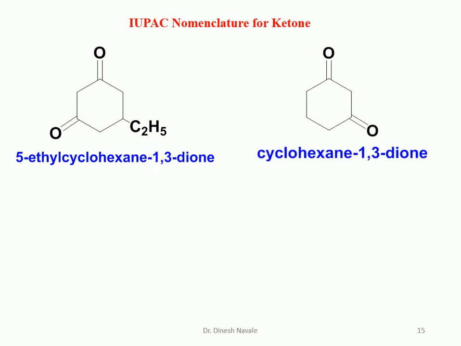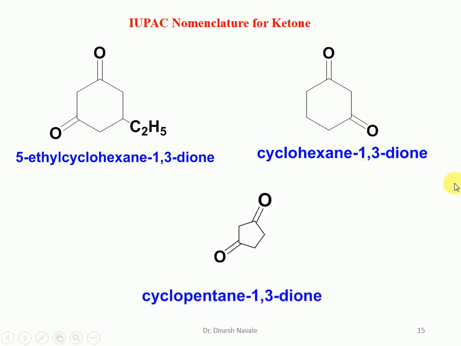For the next molecule, it is a symmetrical molecule, so we can start numbering from any carbonyl carbon. So it is carbonyl number 1, 2, 3, and total 6 carbons are there in the ring. So it is a cyclohexane, and the position of the carbonyl is number 1 and 3. So it is going to become cyclohexane-1,3-dione. Next, a 5-member ring is there. So it is a cyclopentane, and 1,3 will be the position of the carbonyl. So it is cyclopentane-1,3-dione.